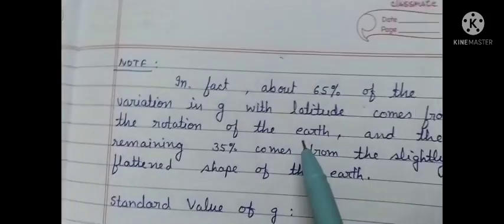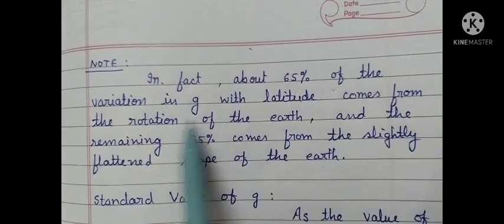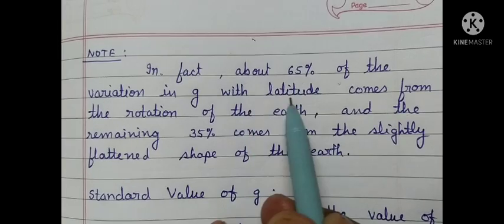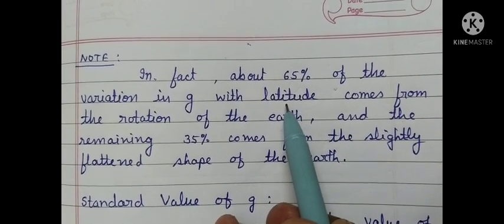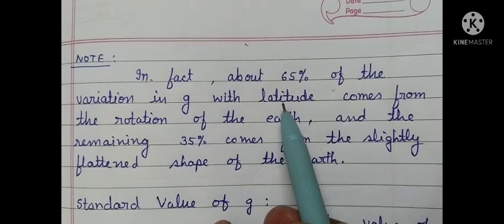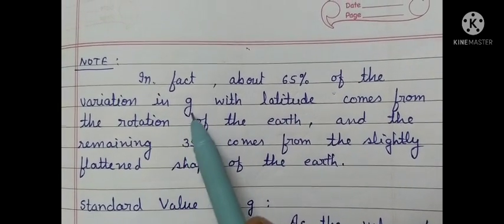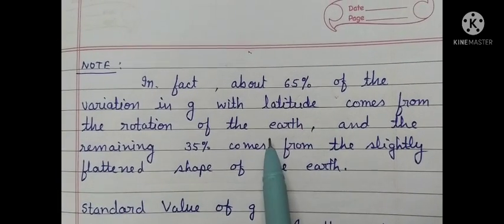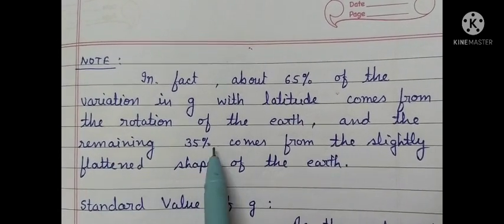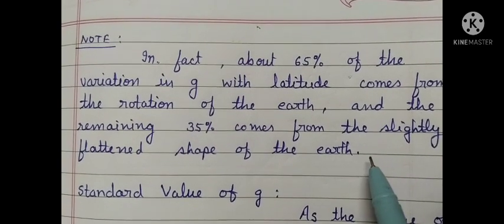Important note: in fact, about 65% of the variation in g with latitude comes from the rotation of the earth, and the remaining 35% comes from the slightly flattened shape of the earth.